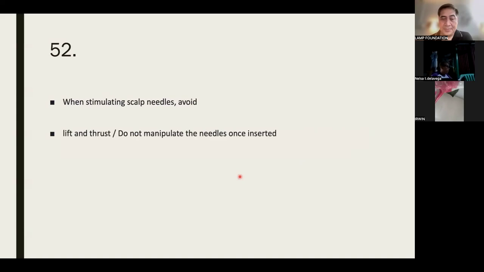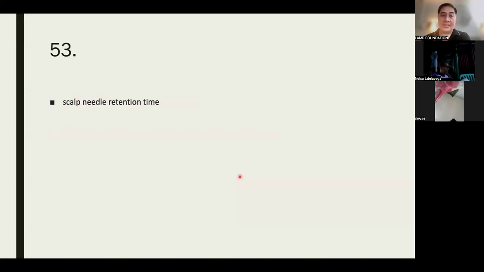You should avoid skin conditions on the scalp, open wounds, infection, eczema, or other scalp abnormalities, skull fracture or head injury, bleeding tendencies, or being on blood thinning medications, high blood pressure. Yeah, we should avoid the lift and thrust. No, you just twirl it. Do not manipulate the needles once inserted.